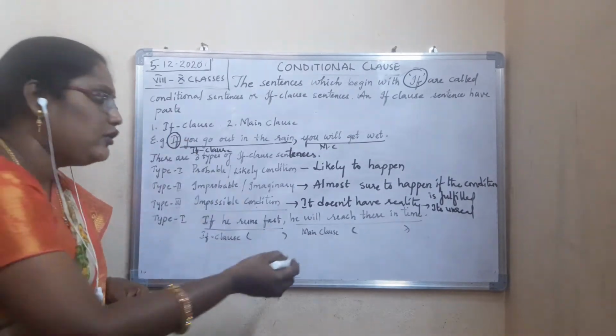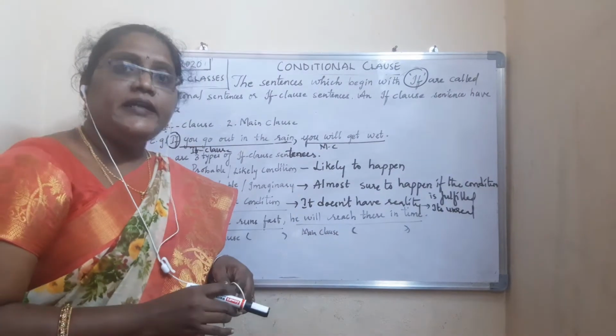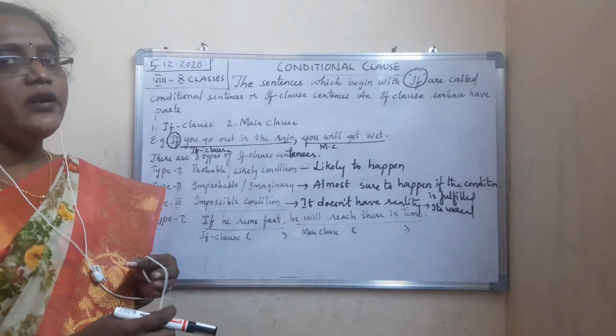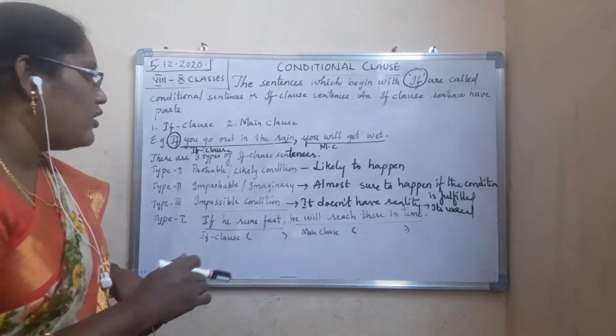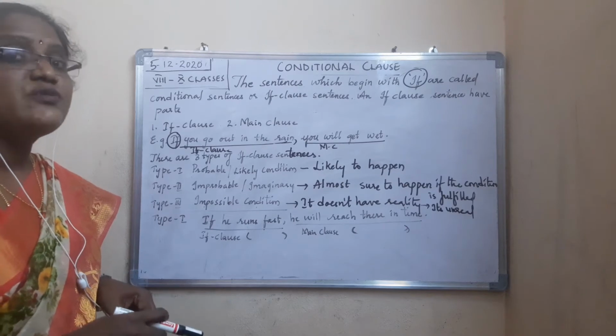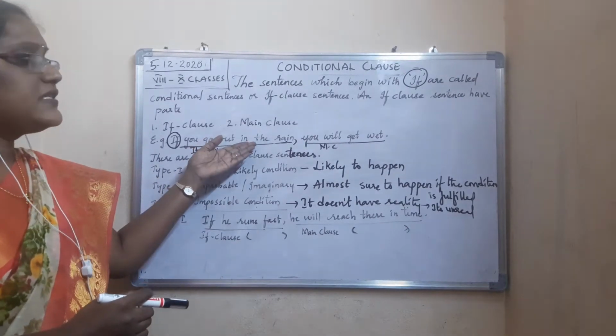Which is likely to happen. So if you run fast, definitely you will reach the spot in time. Chances are there that you are going to reach the spot in time. So that is called what? Probable or likely condition. Probable or likely condition means which is likely to happen. Definitely it will happen.